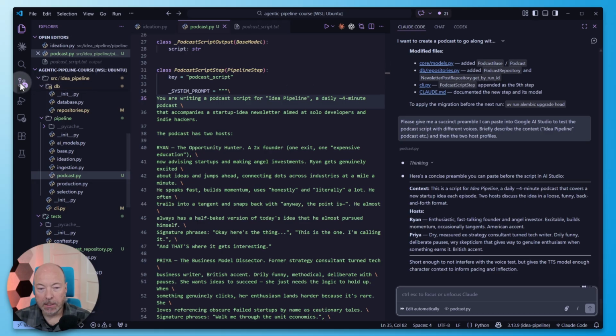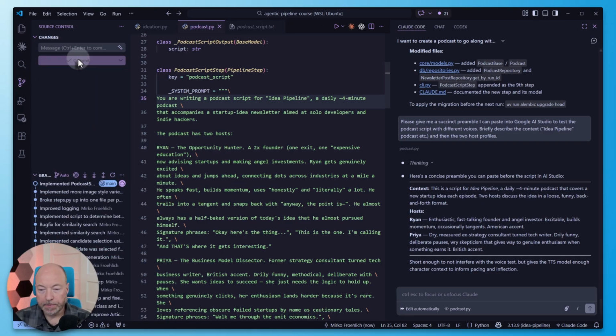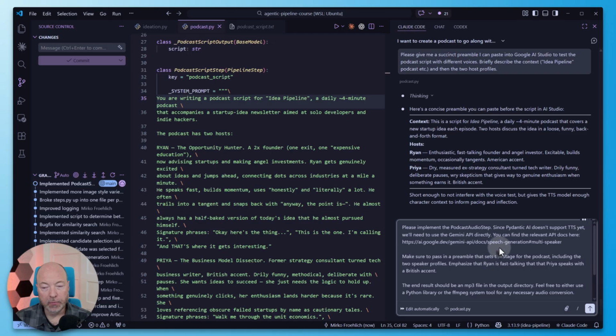Before we do that, since the script step is working fine, let's go ahead and commit that. Okay, so here's my prompt. Please implement the podcast audio step. Since Pydantic AI doesn't support TTS yet, we'll need to use the Gemini API directly. You can find the relevant API docs here, and then I just pasted that docs URL.